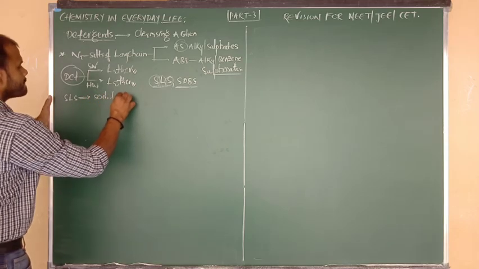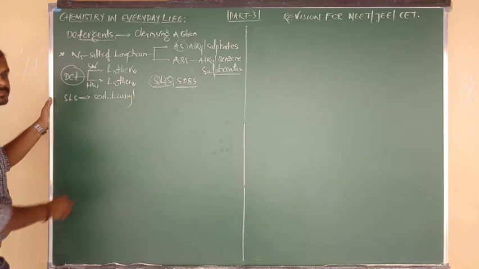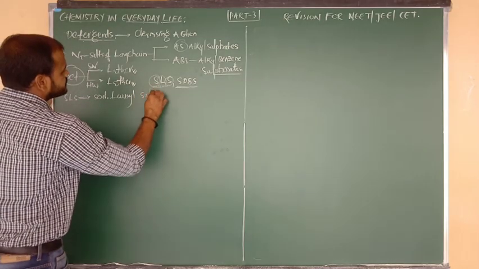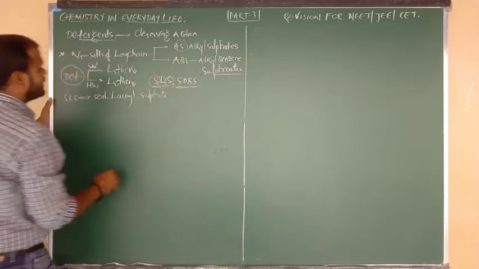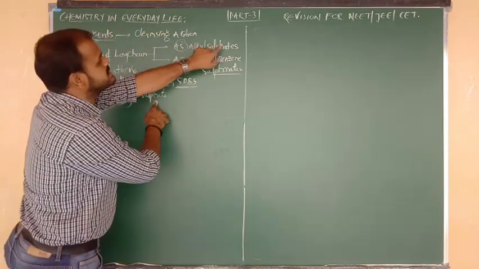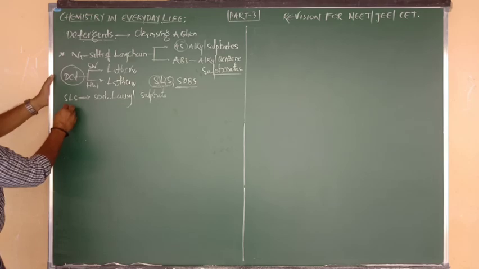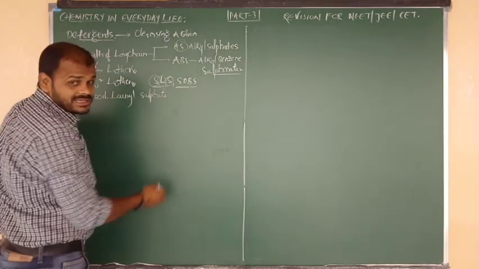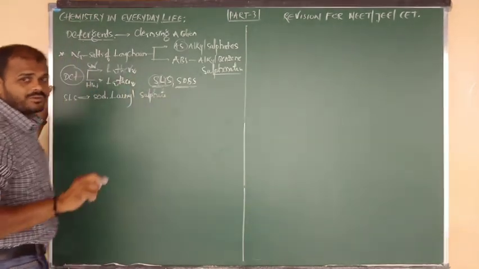SLS is sodium lauryl sulfate. The long chain group is lauryl and the final part is sulfate, beta. What is the formula of SLS? I will give you in types, beta, don't worry about it.